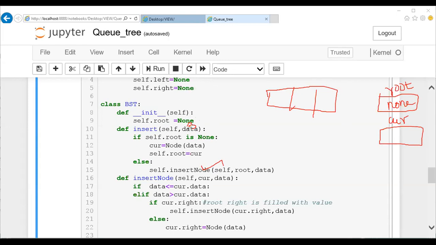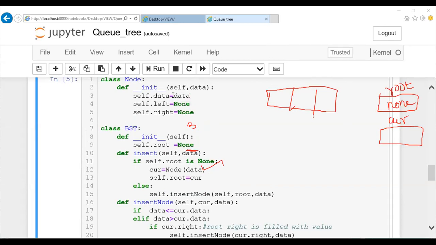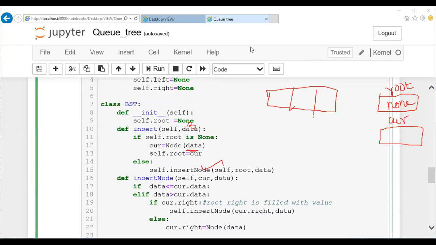Initially, what I'm going to pass inside this particular node is data. So when I pass data, what we did here is we are just assigning it to the data part of the node. Whatever data I'm passing here will be received here and it will be assigned to the self dot data of the node you're creating. So now this particular data I'm passing will be assigned here. During this operation, it will be assigned here. We are not writing it as two steps as we did earlier. I'm writing those two steps in a single line.